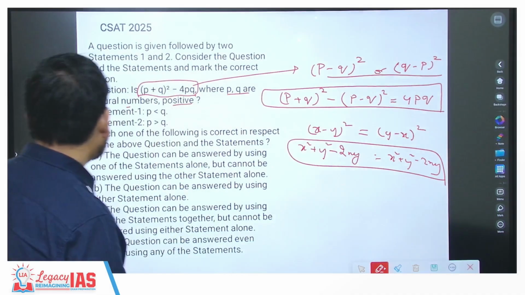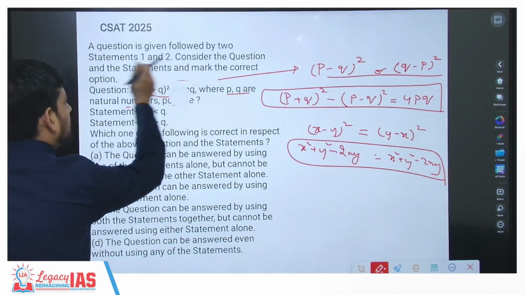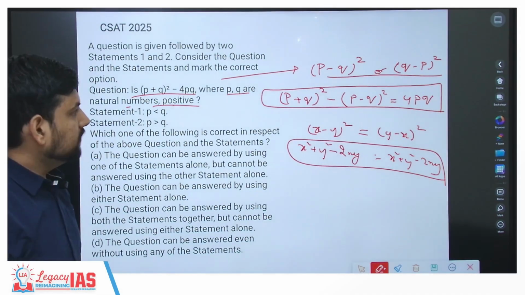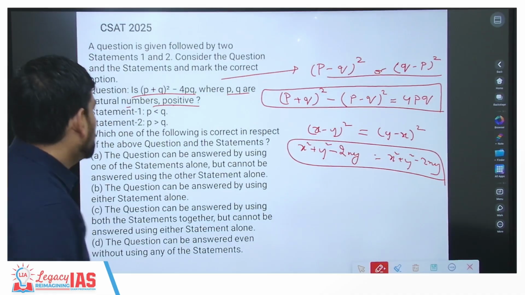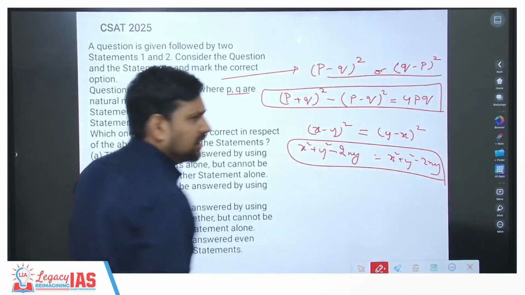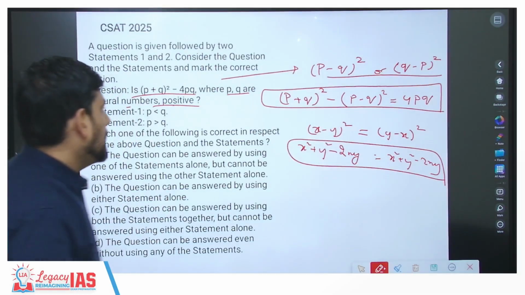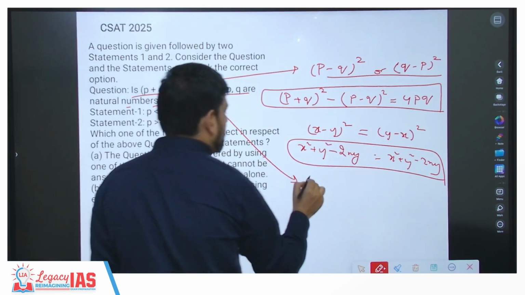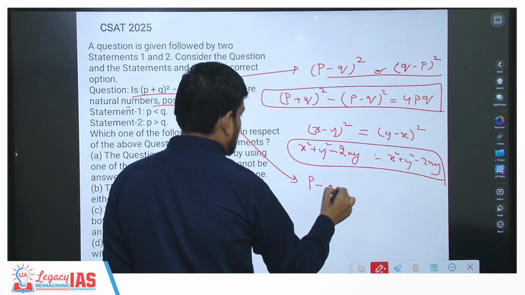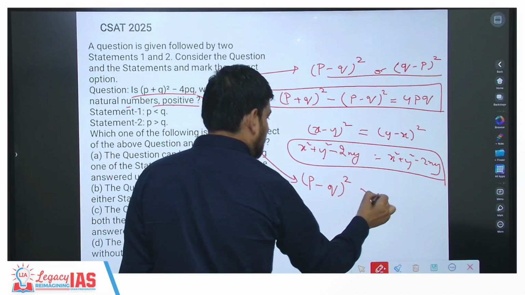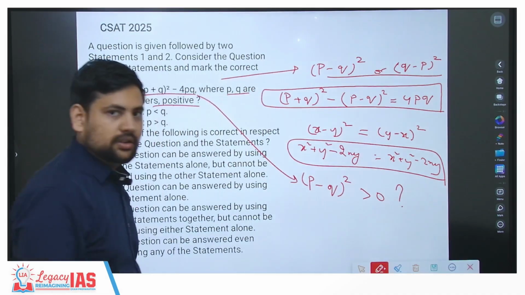Now see, it is asking you, is this thing positive? As I told you, this is equal to this or this, it does not matter. Now let's take one of them. So let's say this thing is equivalent to (P minus Q) whole square. Now, is this greater than 0 is the question.